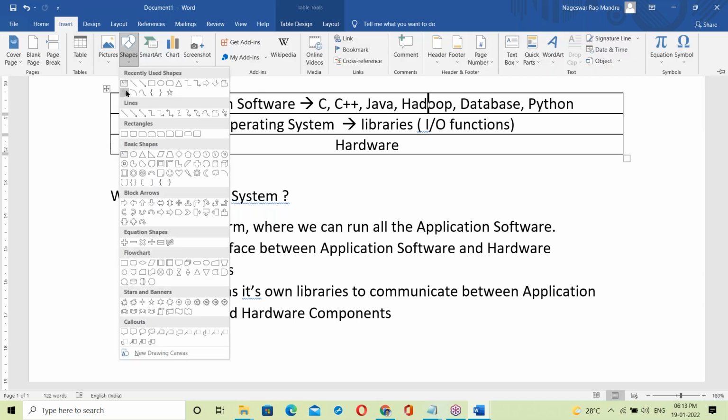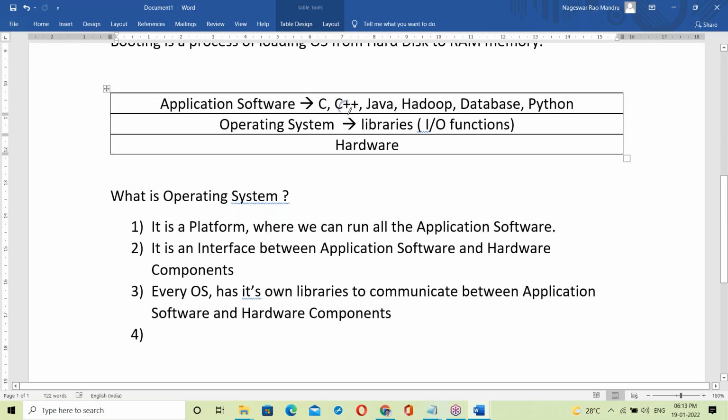What happens here? First of all, these programs link with the OS library. After linking with the OS library, then they communicate with hardware components. Linking, just link. Every program has to link with the OS library. Maybe C program, C++, Java, Python, all the programs have to link with the OS library to communicate with hardware components.